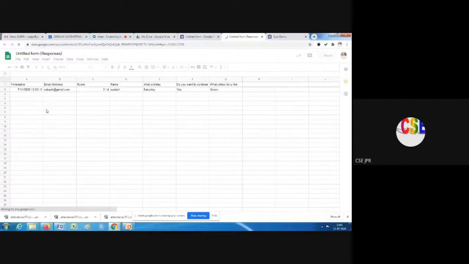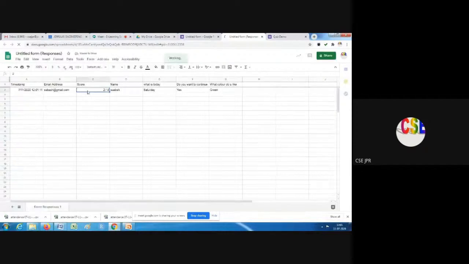So you can see what the score is. There is a separate score field. So 2 by 4, for this participant the score is 2. Okay. So this is a method where we can evaluate and check. If you know the students' names here and the corresponding score, we can do some analysis or anything we can follow. So easily, there is no need of manual correction. Automatically, the Google Form quiz will give the score and give it to us.